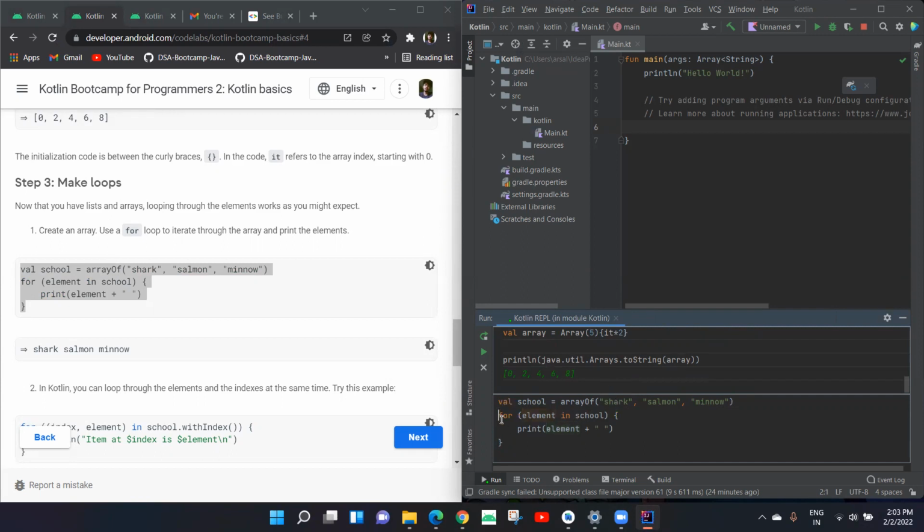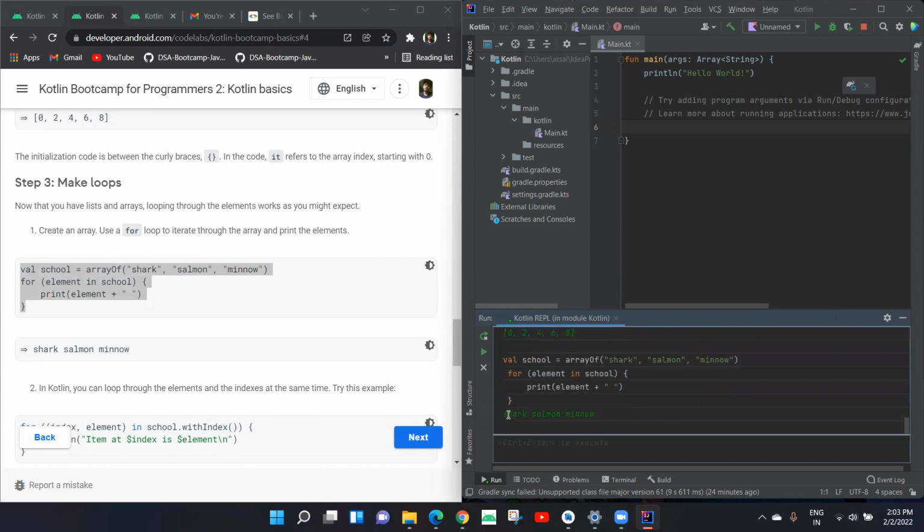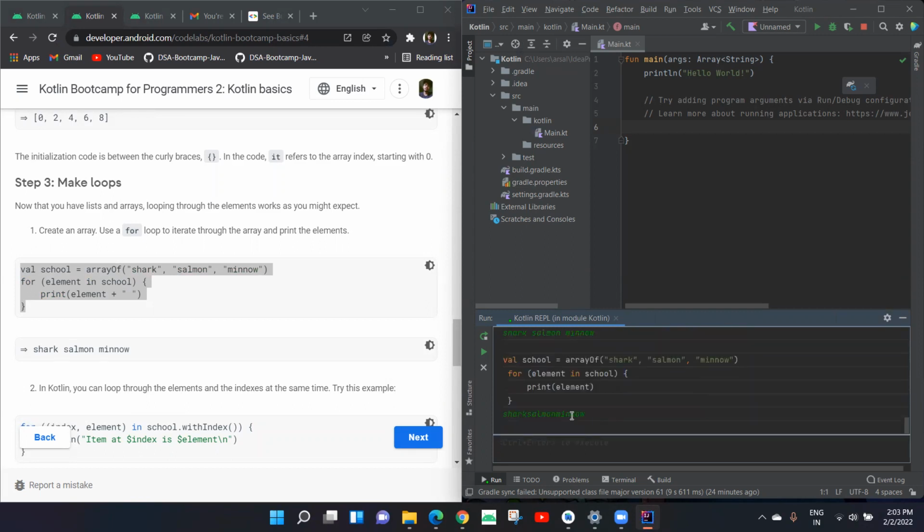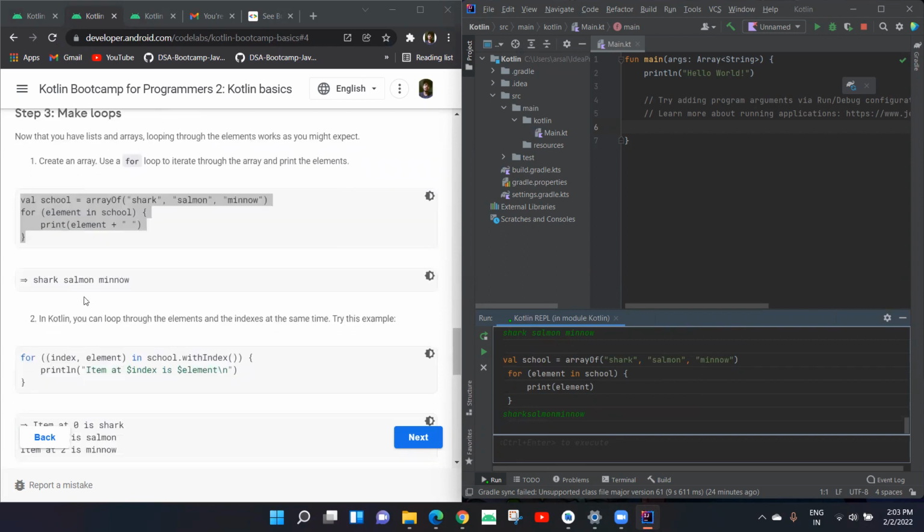This is what this line is saying. What if I run this? Then it would print every element separated by spaces. If I didn't put this space here, then it would print it, but it won't give any space. So this is what this line means.